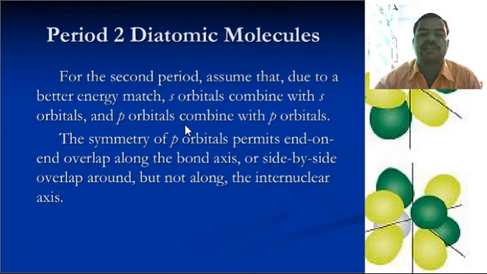Second period diatomic molecules. For the second period, assume that due to better energy match, s orbitals combine with s orbitals and p orbitals combine with p orbitals. This means that the symmetry of p orbitals permits end-to-end overlap along the bond axis, or side-by-side overlap around but not along the internuclear axis.